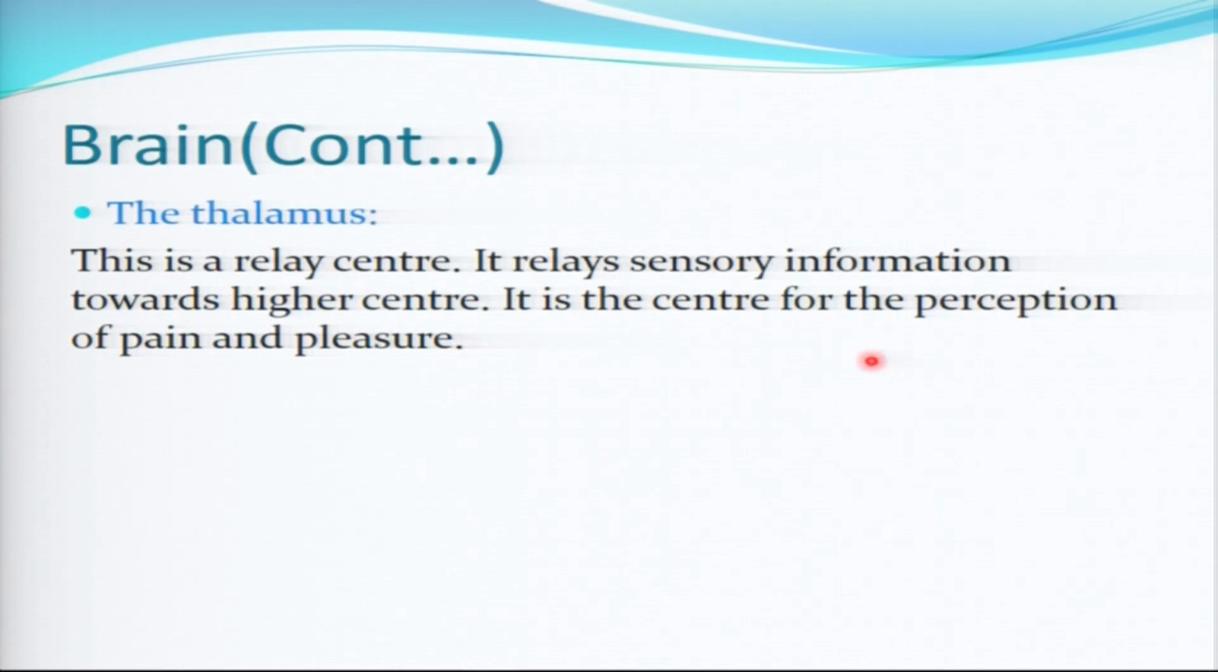So we have the thalamus. The thalamus is the center of perception, pain and pleasure. If you get pain, if you are not happy, if you are happy, those emotions are controlled by the part of the brain called the thalamus in the forebrain.